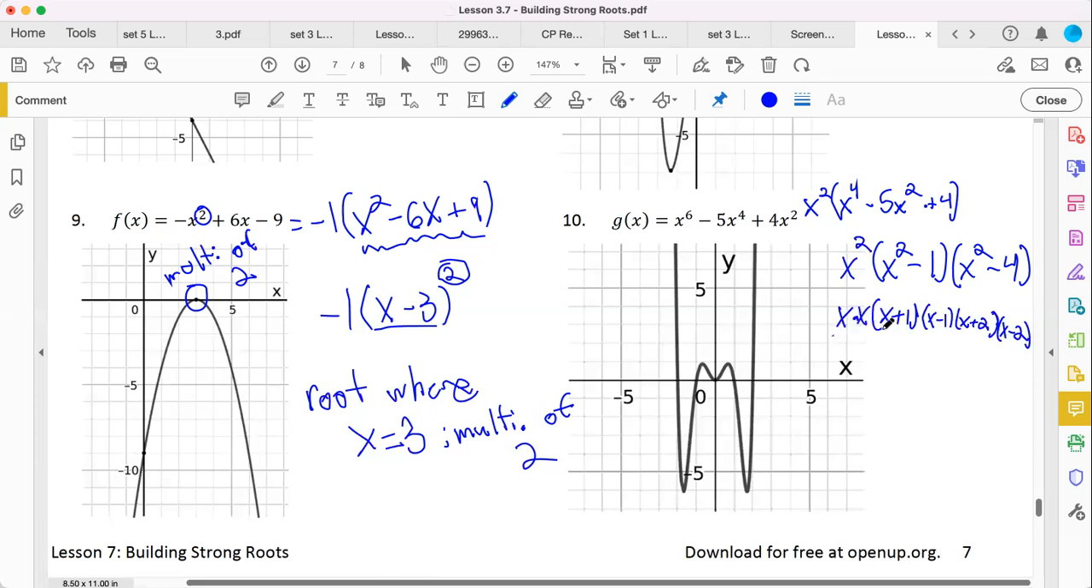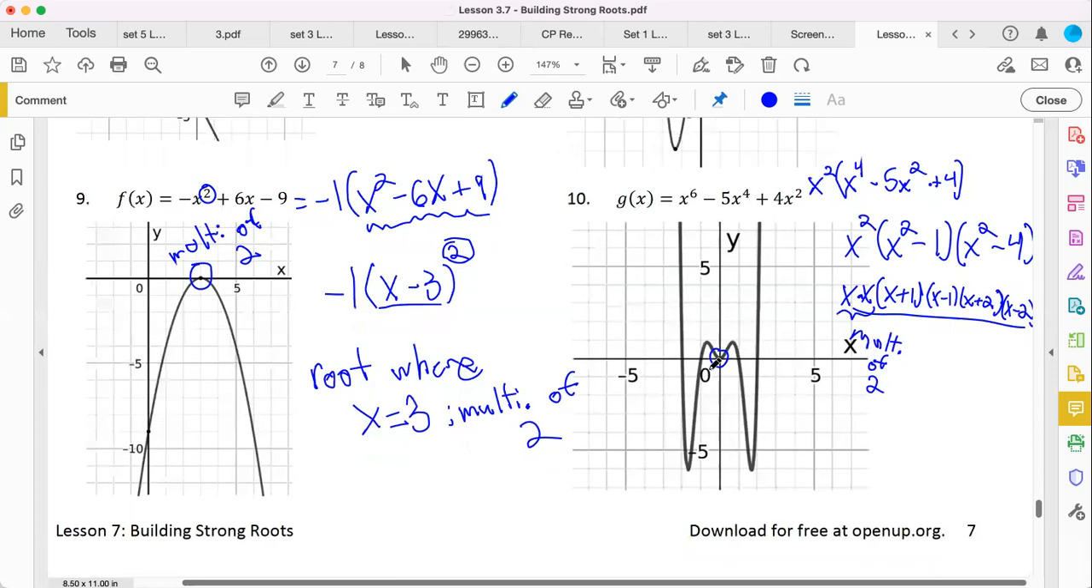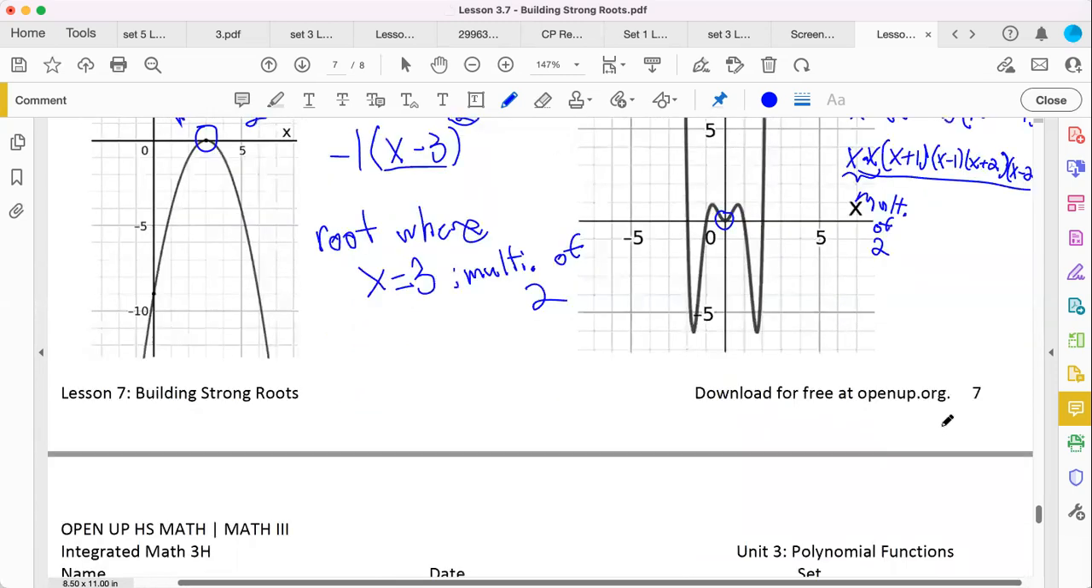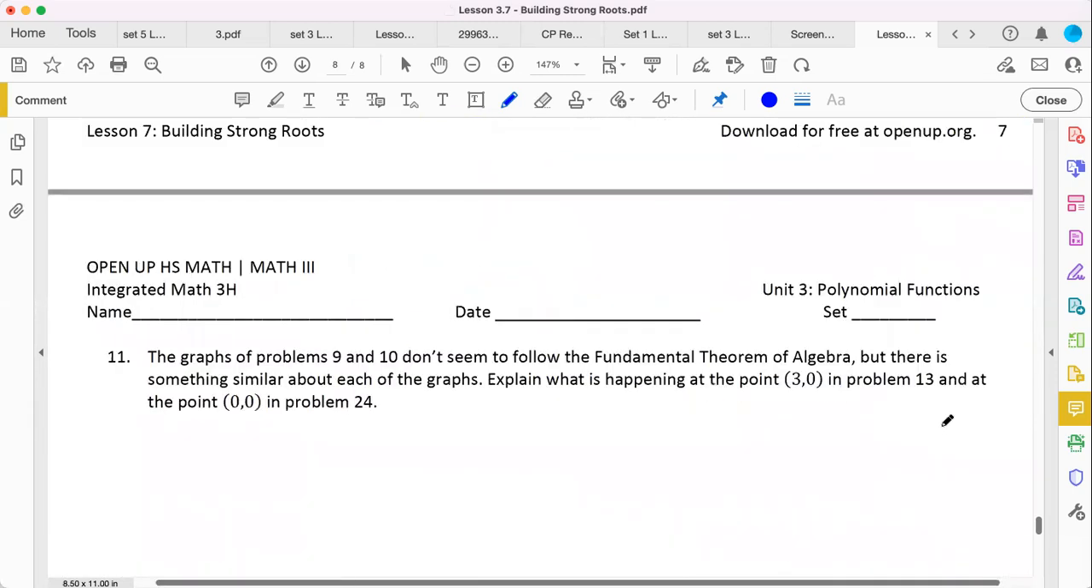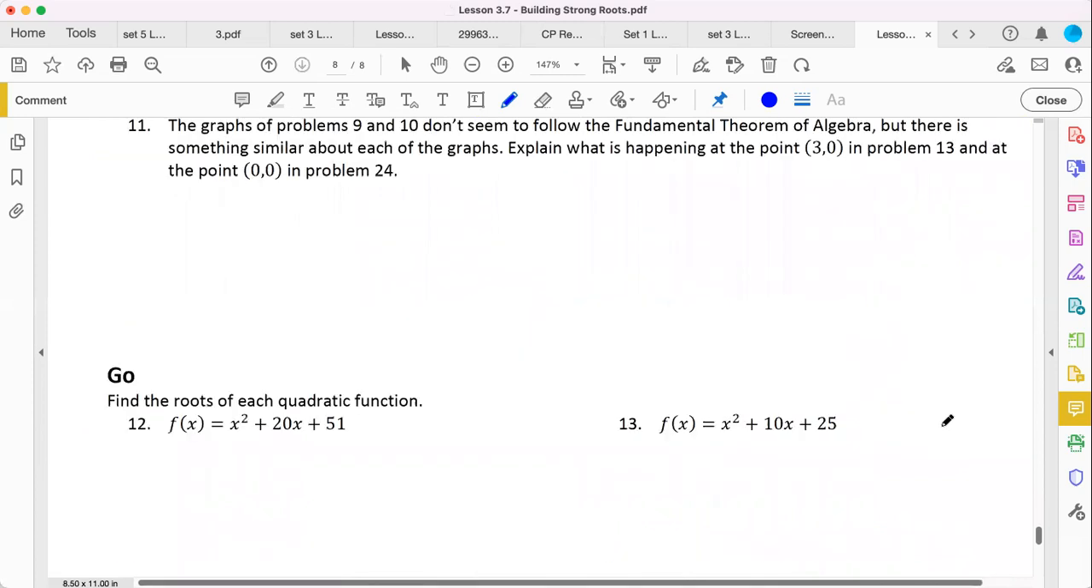And I should note that this is going to be multiplicity of 2 where x is 0, which makes sense, because doesn't this bounce back like a quadratic the way that it did here? So this would be your factored form. Key ingredient is that there's multiplicity of 2 when x is 0. Hope that helps. Those are nice problems. You should very much understand what was happening.